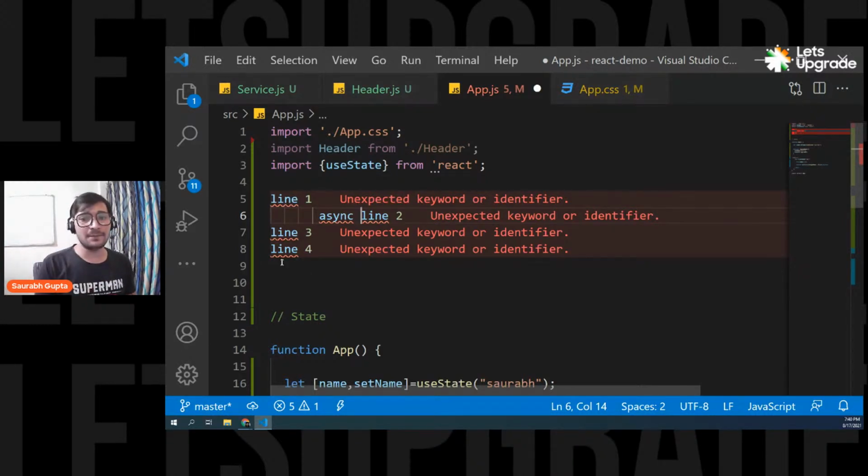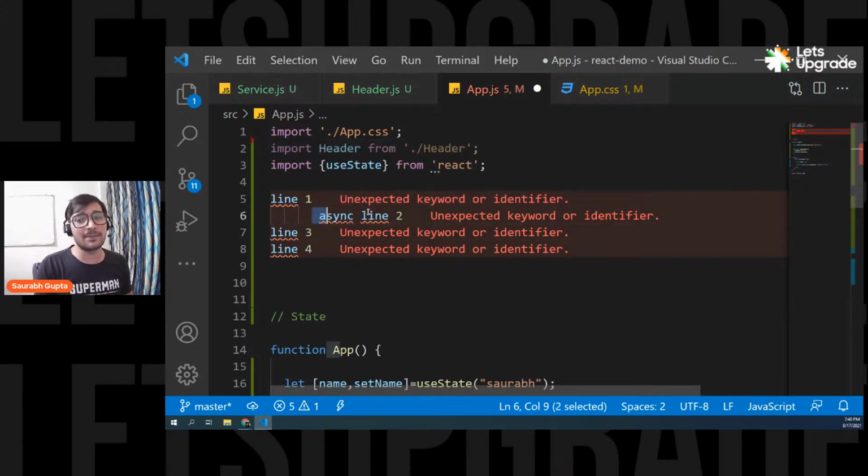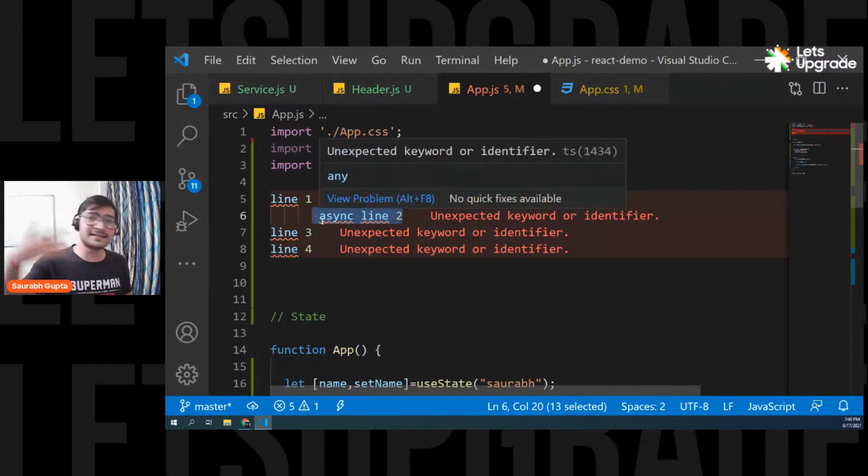So now what will happen? I execute line number one, then it comes to line number two, and it understands that this is asynchronous. That means execute it in the background. Let it take 10 minutes, let it take 5 minutes, I don't care. I don't have to wait. When it completes, it will come back.